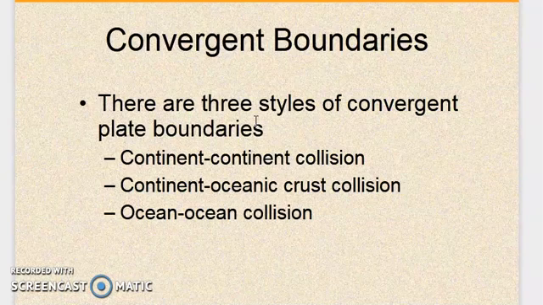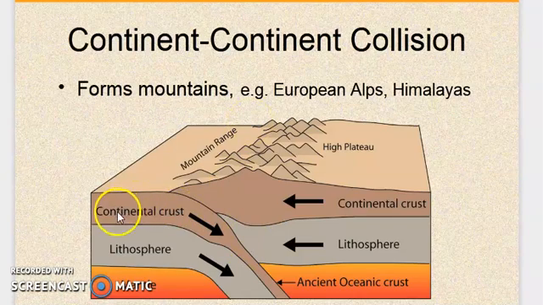Now convergent plate boundary means when one plate and another plate both are coming towards each other. That is called the convergent plate boundary. You can see that one plate is coming in this side and another plate is coming in this side. Now what will happen? Either both the plates will collide with each other, then an earthquake will occur, or it is possible that one plate will move down under another plate. This area is called the subduction zone.